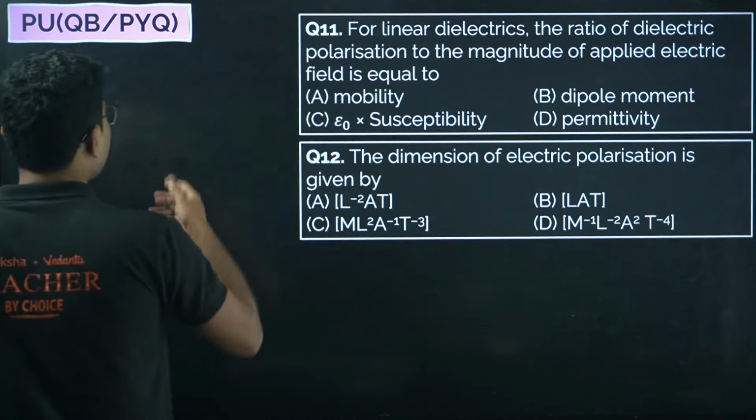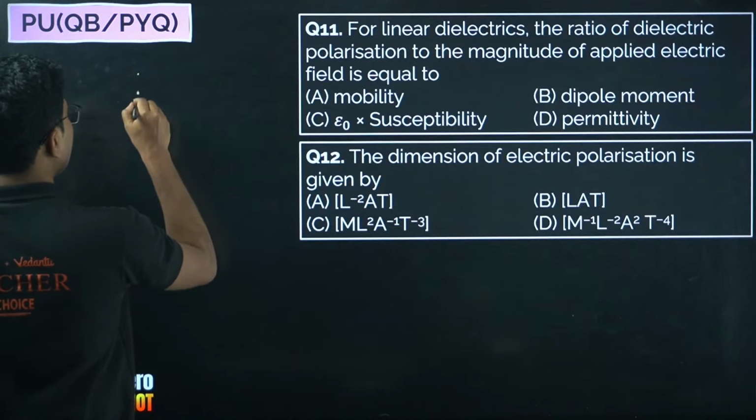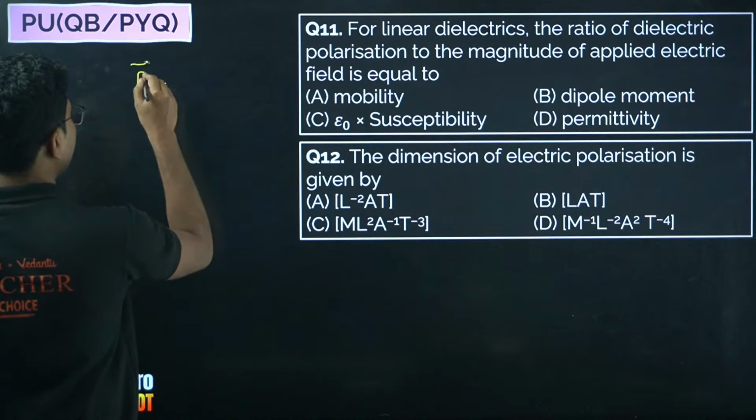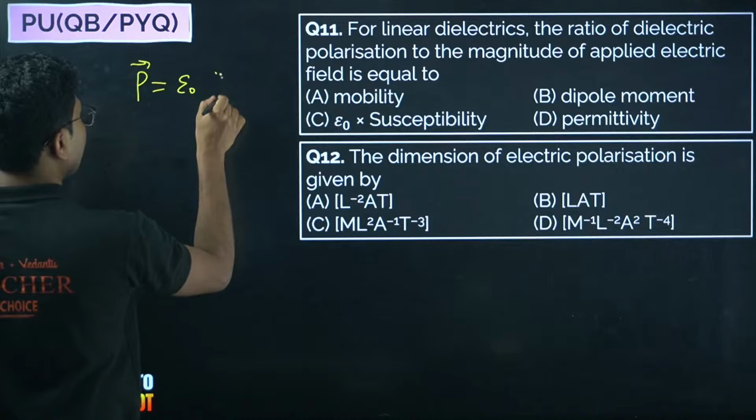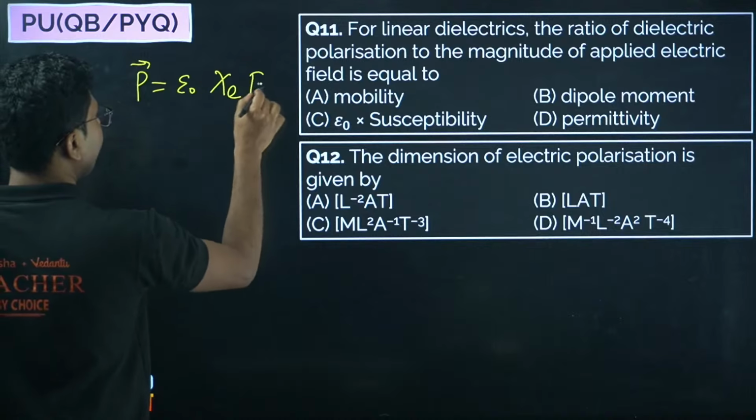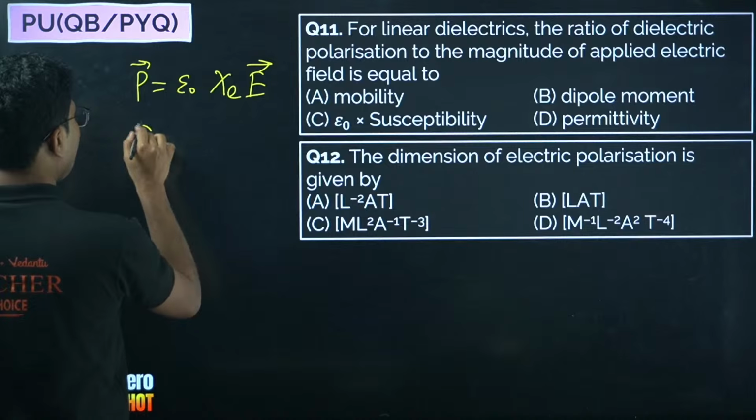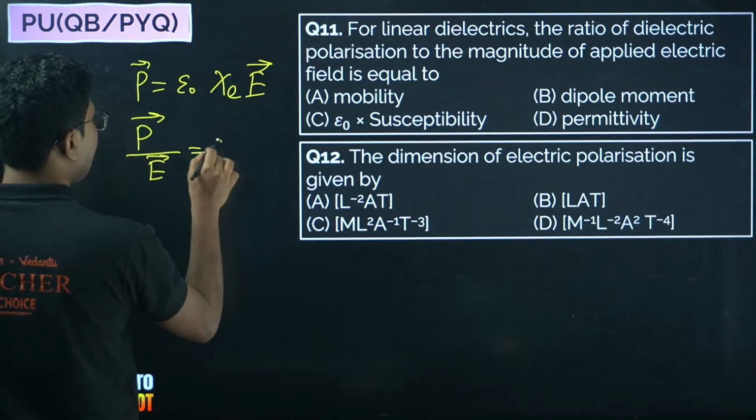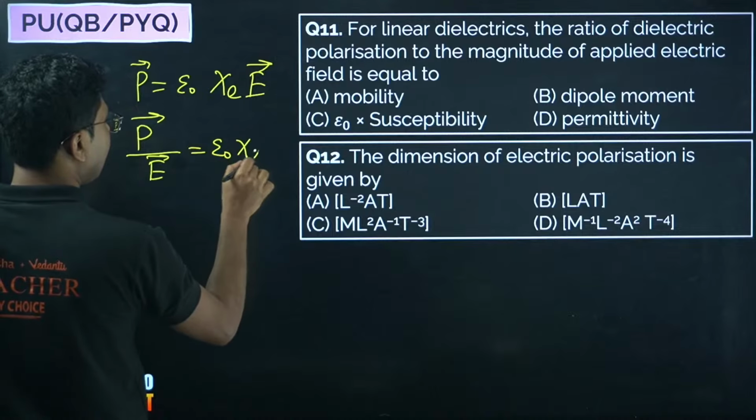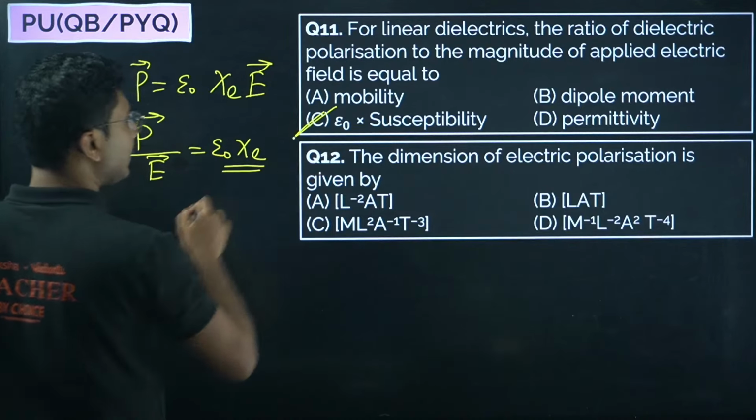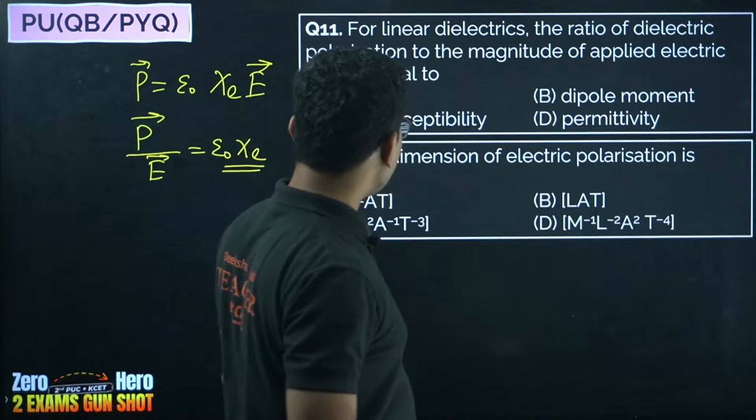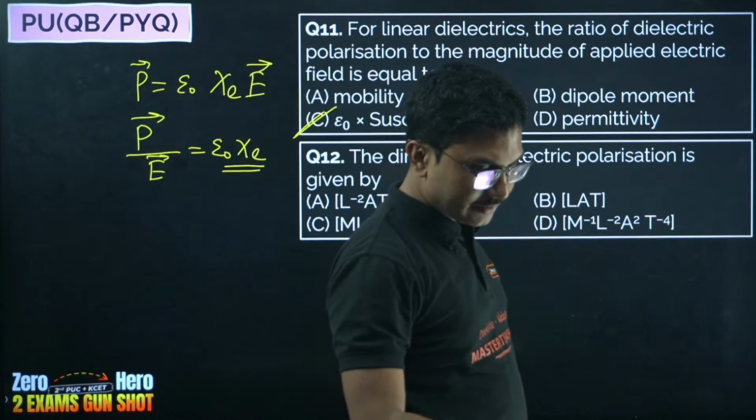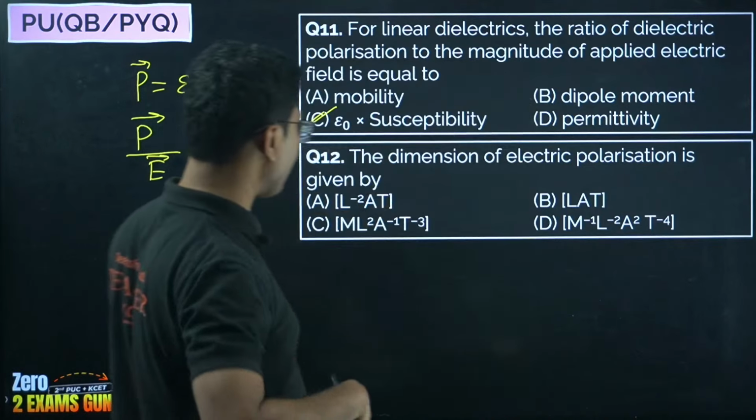So remember that P is equal to epsilon naught chi E, electric field. So the ratio of dipole moment per unit volume divided by electric field is epsilon naught chi, that is option C, epsilon naught into electric susceptibility. So option C, Pradyum was correct.